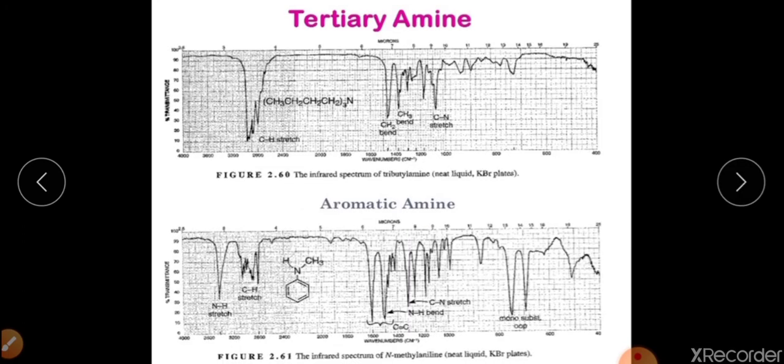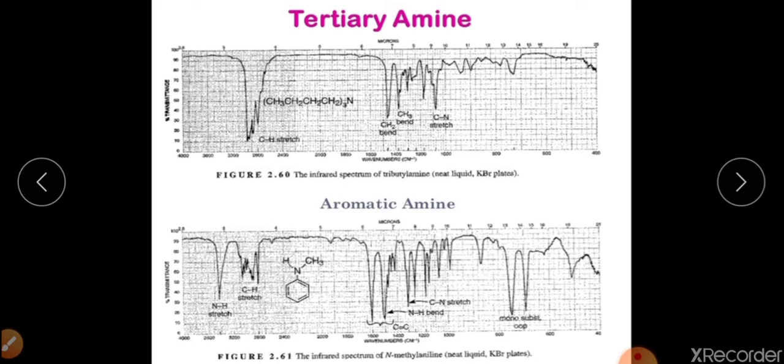Now come to tertiary amine. In tertiary amines, we can clearly see there is no peak in this particular area. When there is no peak in this area, it means that this amine is tertiary, because it doesn't have a nitrogen-hydrogen bond. So this IR spectrum belongs to tertiary amine. All other stretching and bending vibrations are present in this spectrum, that is CN stretching, CH2 bending vibration, and CH stretching vibration, which is meant for sp3 hybridized carbon-hydrogen stretching.